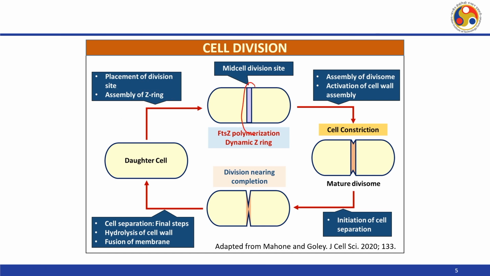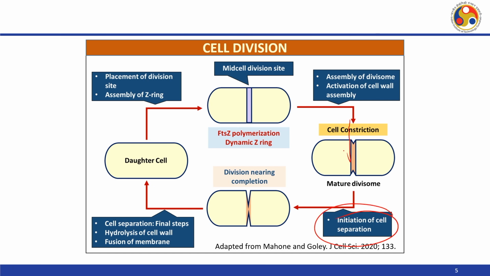This is the mid-cell division site. You see FtsZ polymerization, which gives rise to a dynamic Z ring. Then there is assembly of the divisome and activation of cell wall assembly, and we can see a cell constriction taking place, and after this there will be initiation of separation.